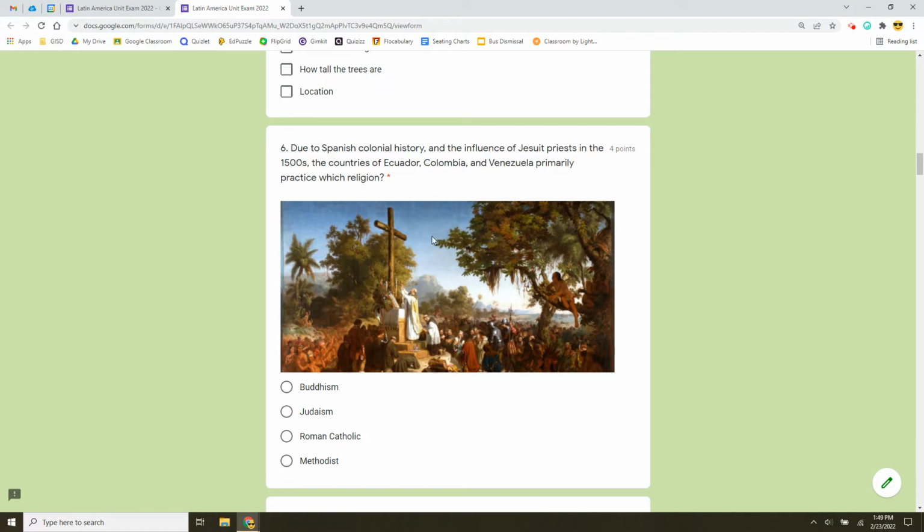Number six, please use this image to really give you a hint about what we might be looking for on the answer choice. Due to Spanish colonial history and the influence of Jesuit priests in the 1500s, the countries of Ecuador, Colombia, and Venezuela primarily practice which religion? Would that be Buddhism, Judaism, Roman Catholic, or Methodist?